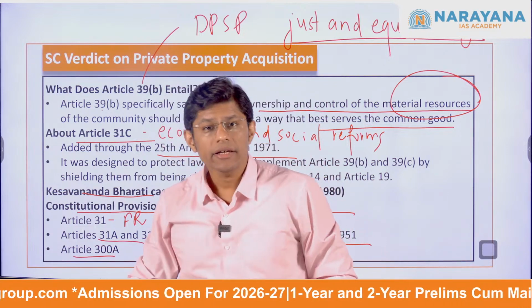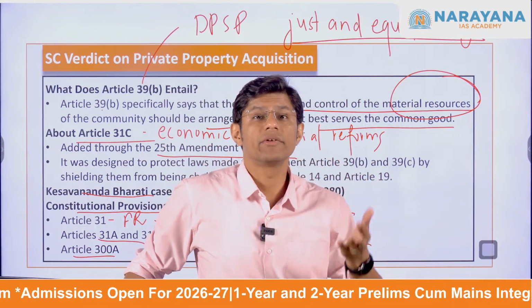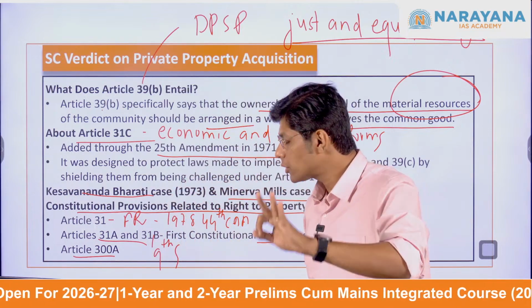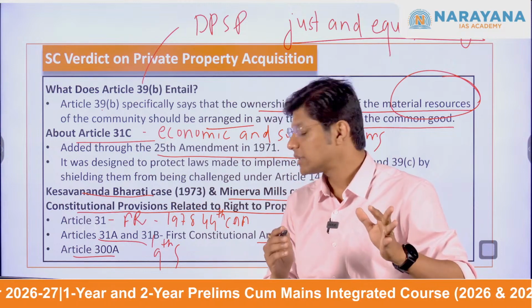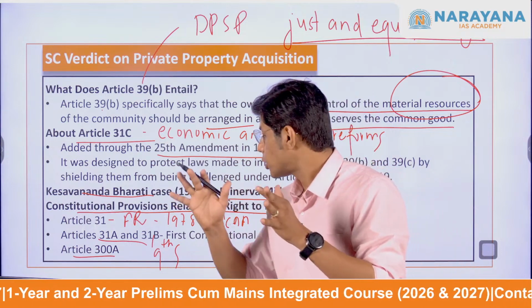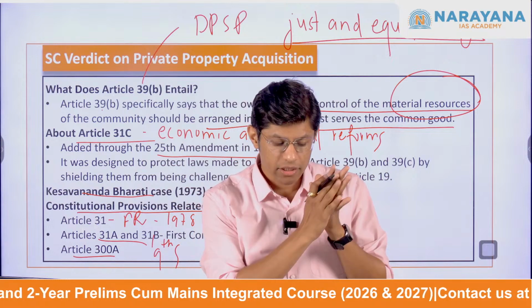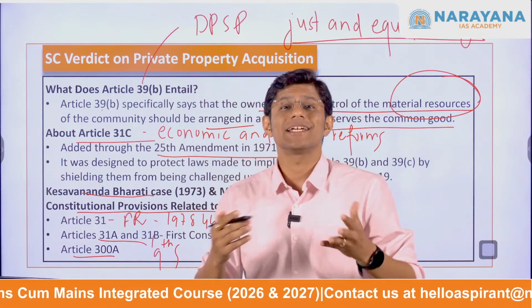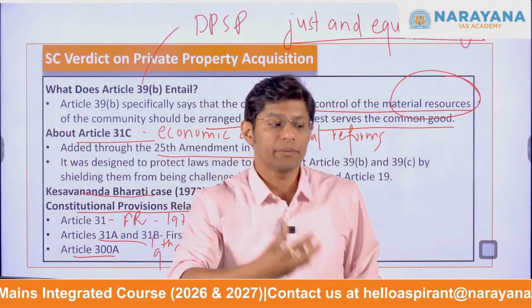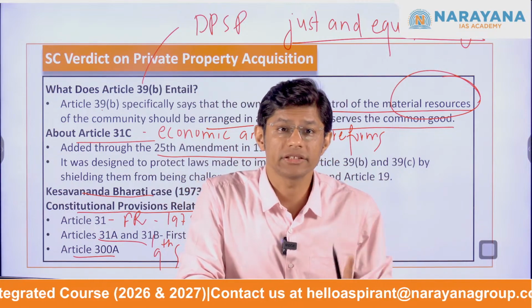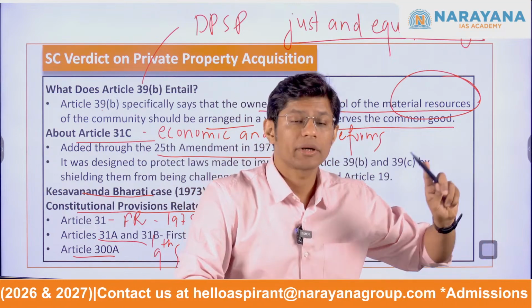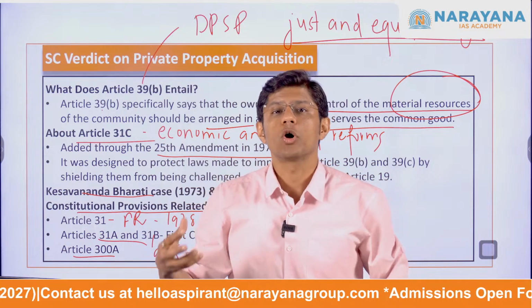Article 300A. Now, after Article 31 was repealed, Article 300A was added to the Indian Constitution, which means the right to property remains a constitutional right. It is no longer a fundamental right. It is a constitutional right and states that no person shall be deprived of their property. This is the constitutional right. A person will not be deprived of their property except by authority of law.